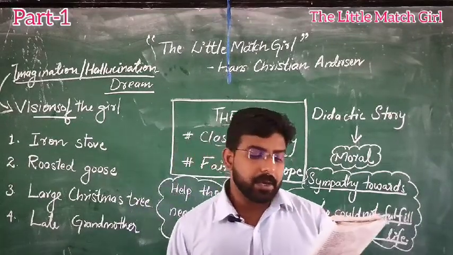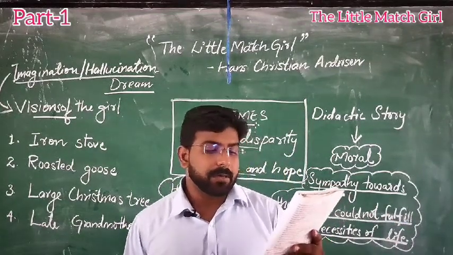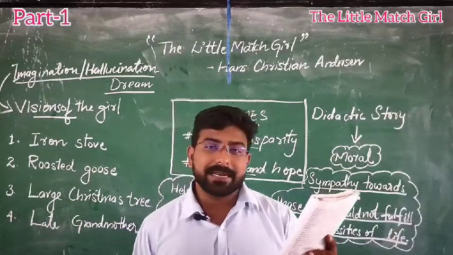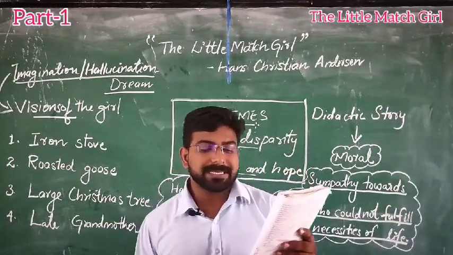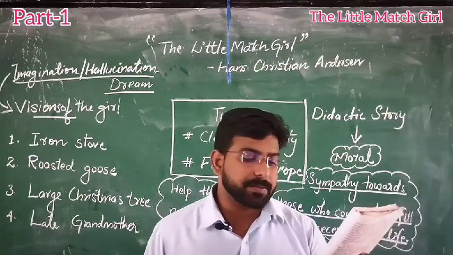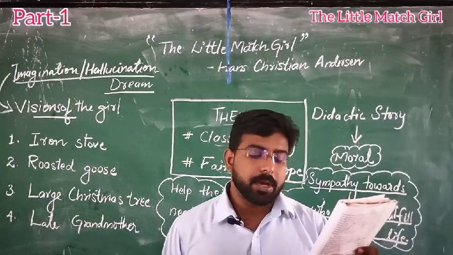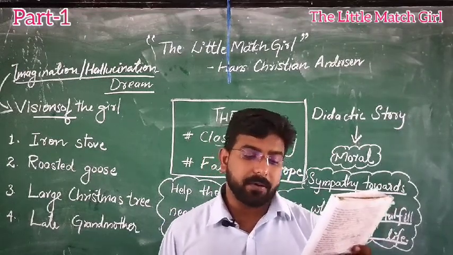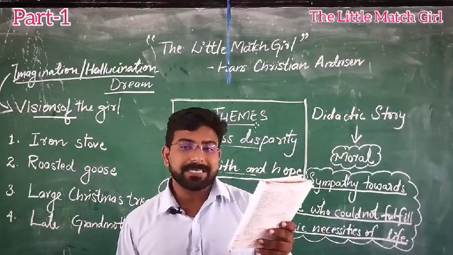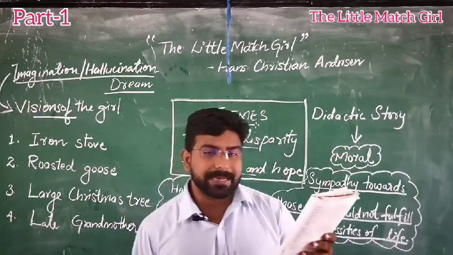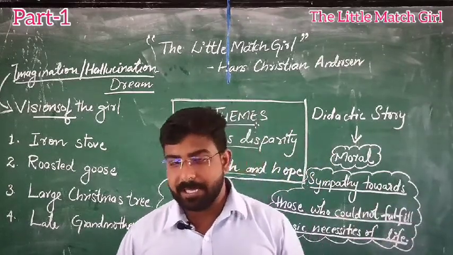So the little girl walked about the streets on her naked feet, which were red and blue with the cold. In her old apron, she carried a great many matches, and she had a packet of them in her hand as well. Nobody had bought any from her, and no one had given her a single penny all day. She crept along shivering and hungry. The picture of misery, poor little girl, poor little thing.